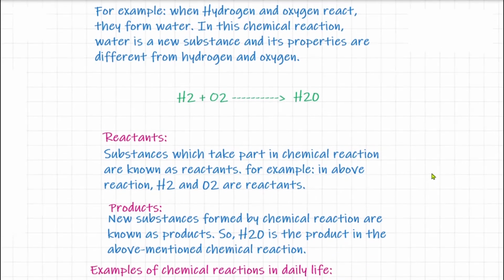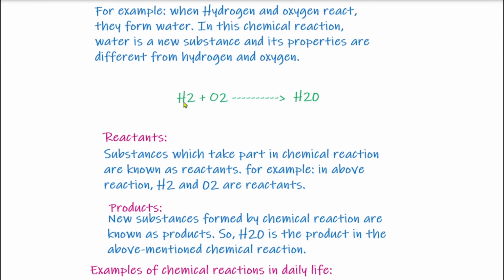Now, in this reaction, there are two things. One is reactants and second is products. What are reactants? Substances which take part in a chemical reaction are known as reactants. For example, in the above reaction, H2 and O2 are reactants. So the substances which take part or which combine to form the new substances are known as reactants. So this hydrogen and oxygen are reactants.